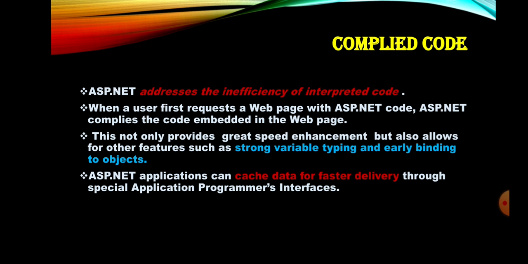It also provides, as we already studied, strong variable typing and early binding to objects. Binding means encapsulating objects, that is, binding both the member functions and the member variables. Next, ASP.NET applications can cache data for faster delivery through a special application programming interface with the help of our component object model.